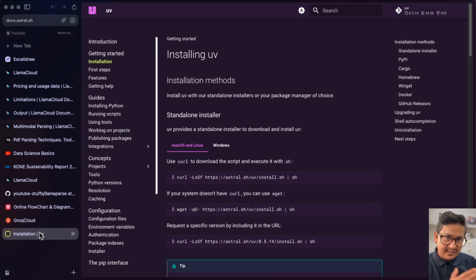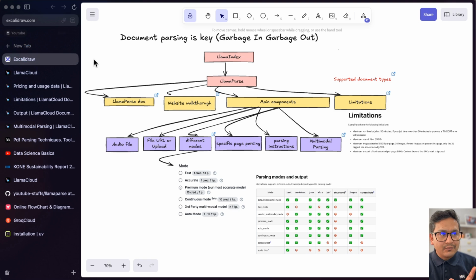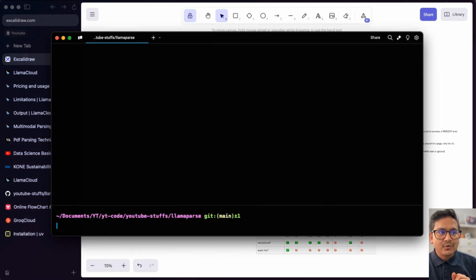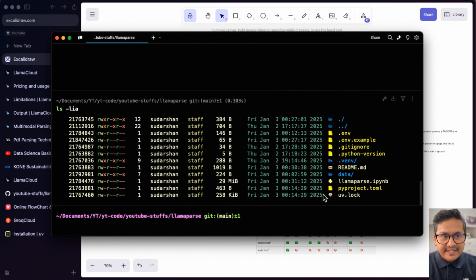I have been mentioning this in each and every video. It will take some time, but it's better for you to just go here. I have written step by step. So what I will do now, I'll go to my code. This is what I have already. I will do ls -la, right? So you can see all the things are same here.